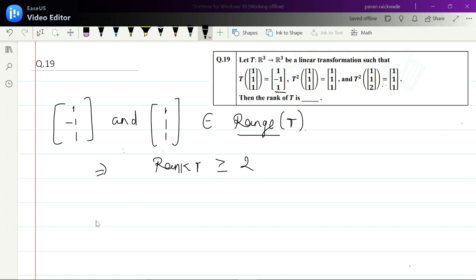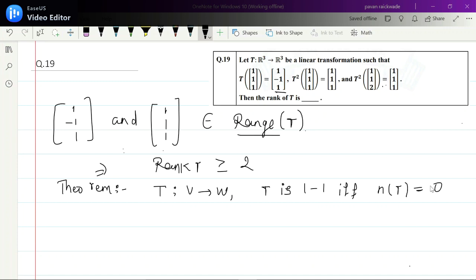So now let's observe nullity. For nullity, I have a theorem. We know a theorem which states that if T is a linear transformation from V to W, then T is 1-1 if and only if nullity of T is 0. This is the if and only if theorem. So if you want to prove that nullity is 0, just check whether T is 1-1 or not.